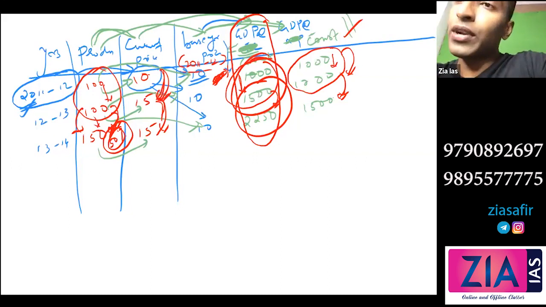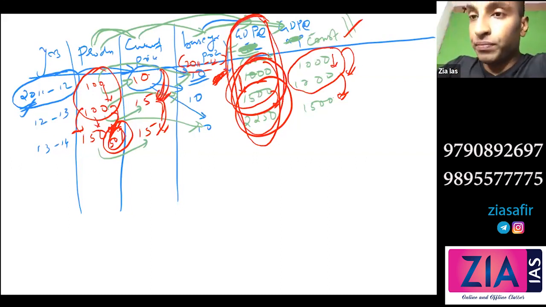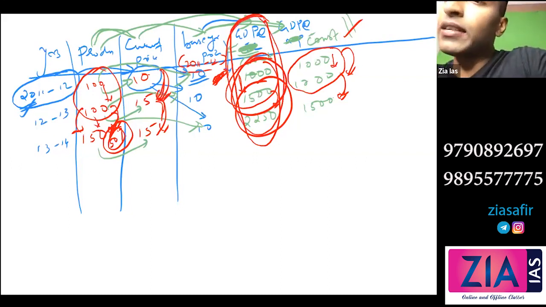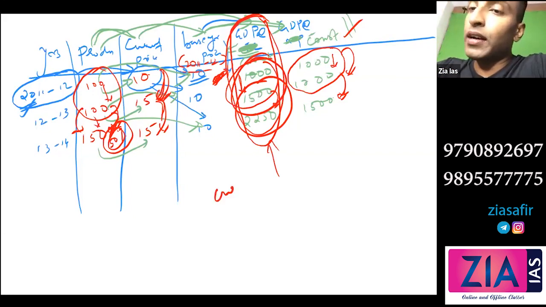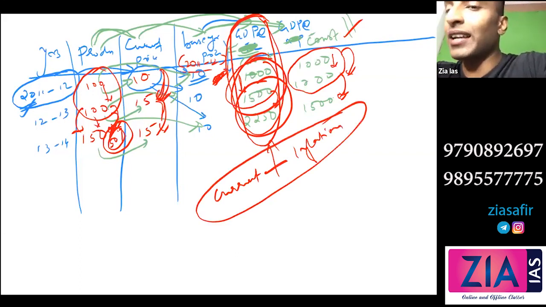Okay. So let's suppose this is the price that you're getting. Let me draw a table here. So current price you will get, and from current price, you need to get the constant price. Basically, you get the current and you need to subtract inflation. Practically you cannot do this. For your understanding, I'm saying this is what you need to do.